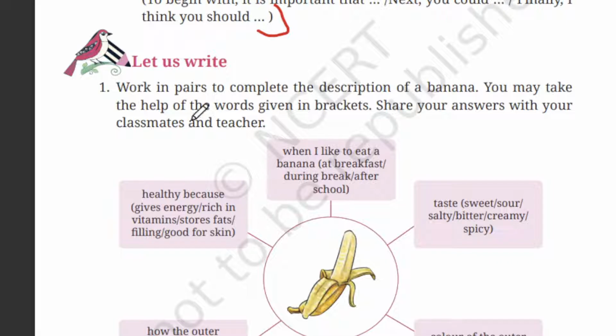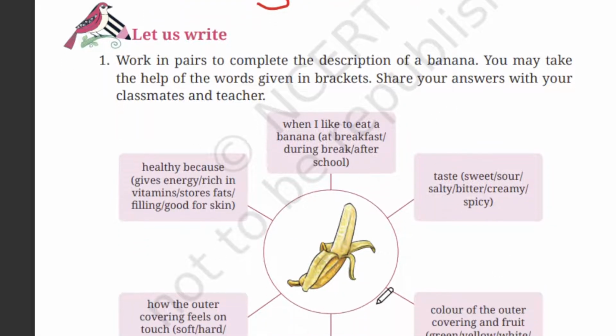This is about banana. Work in pairs to complete the description of banana. You may take the help of the words given in brackets. Share with your friends, with your classmate and teacher. Okay, this is your class activity. It's all about banana: smell, fruit, strong, bad, sweet and fresh.